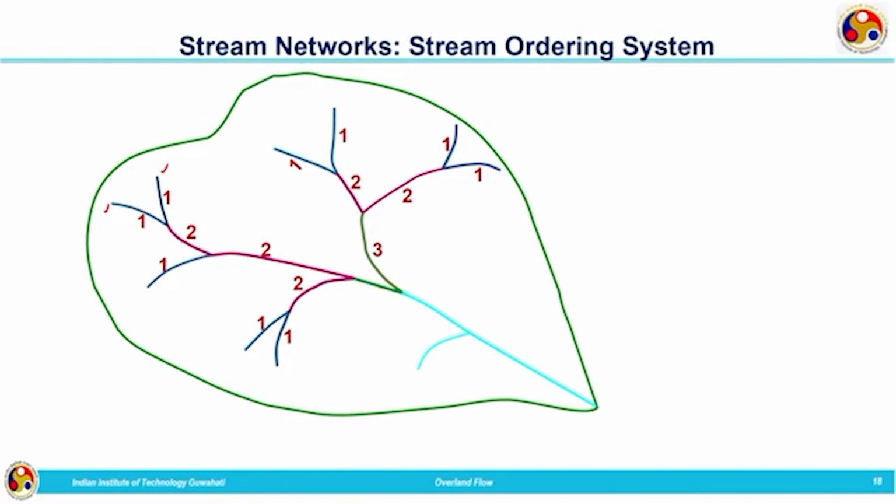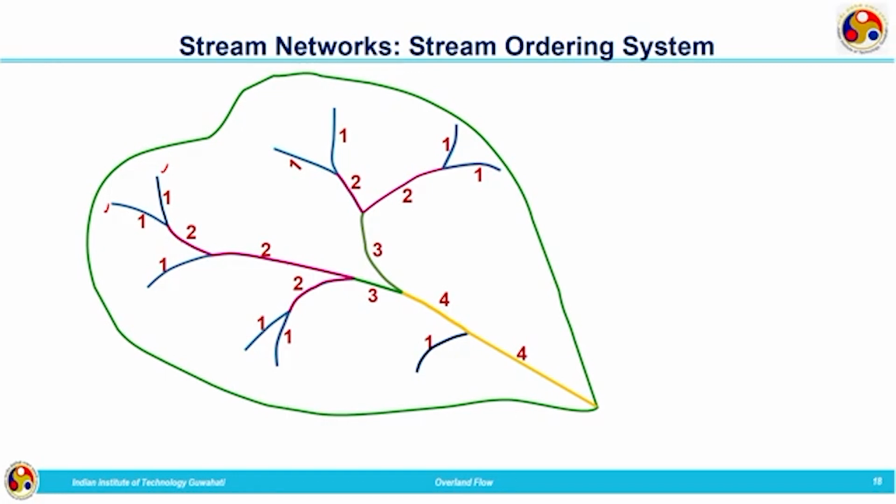In a similar way, here also we get a channel of order 3. Now these two channels join to form a channel of order 4. Now two channels are joining, one of order 4 and the other of order 1. The channel meeting at the outlet will have order 4. So the stream order of this watershed is 4.